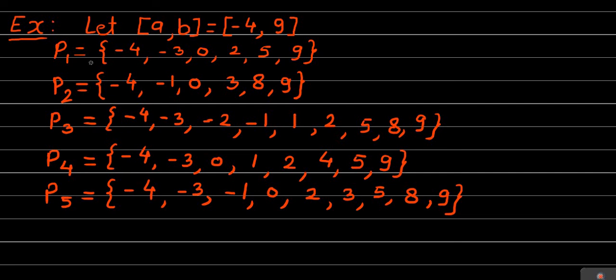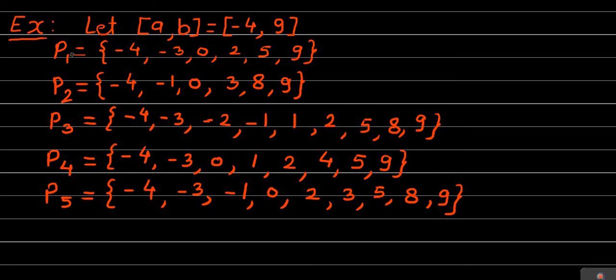Even though P1 and P2 are both partitions of the closed interval A to B, P1 is not contained in P2 and P2 is not contained in P1. Therefore, P1 is not finer than P2 and P2 is not finer than P1. So P1 is not a refinement of P2 and P2 is not a refinement of P1.